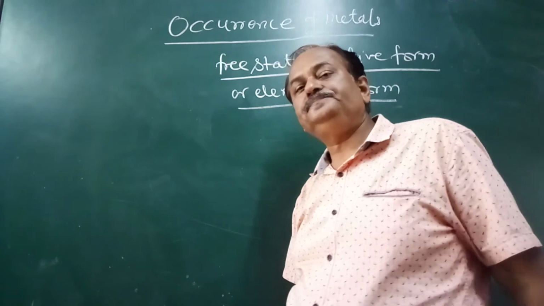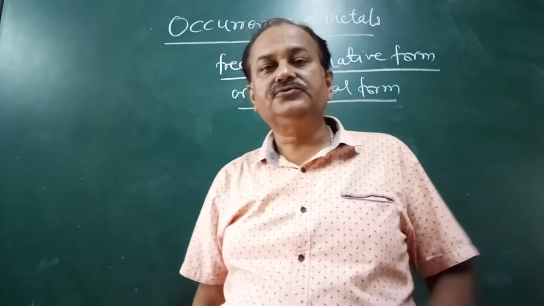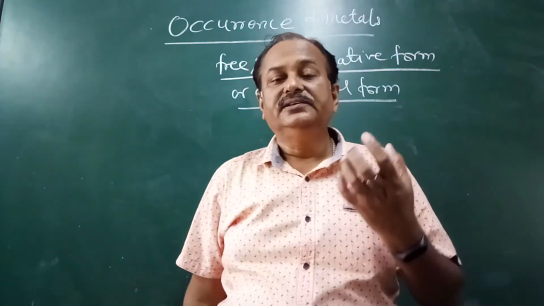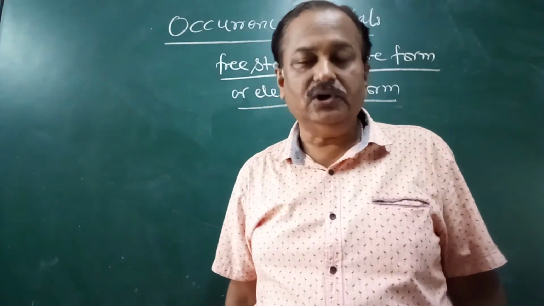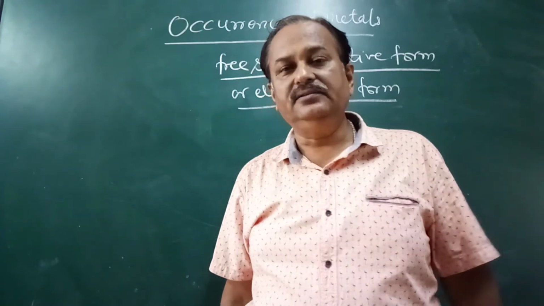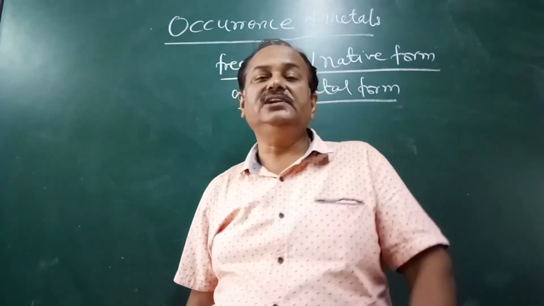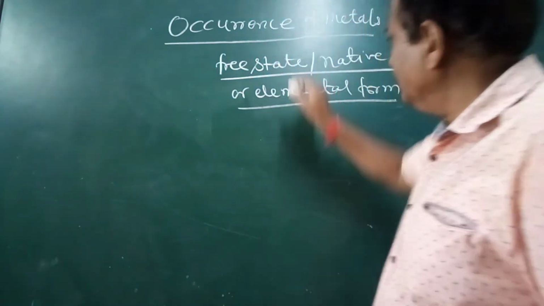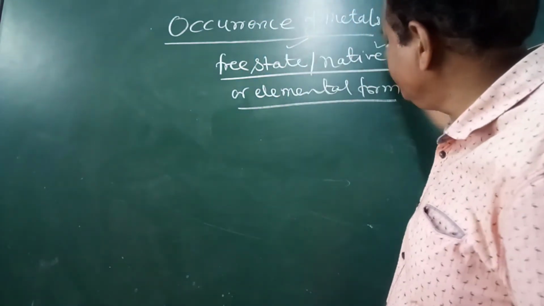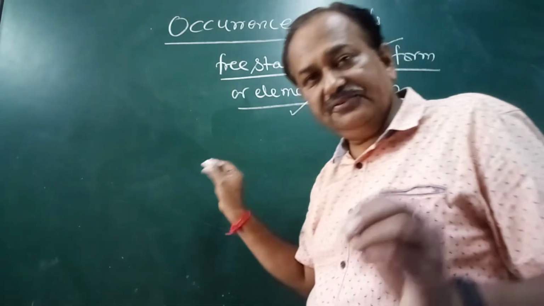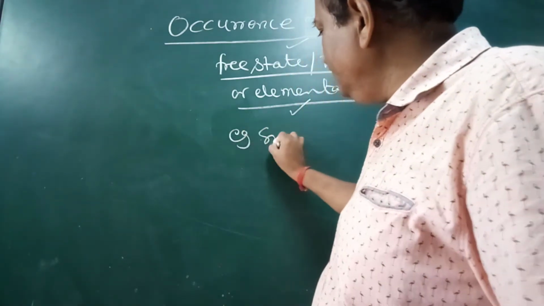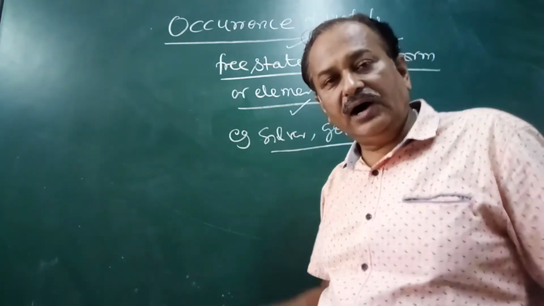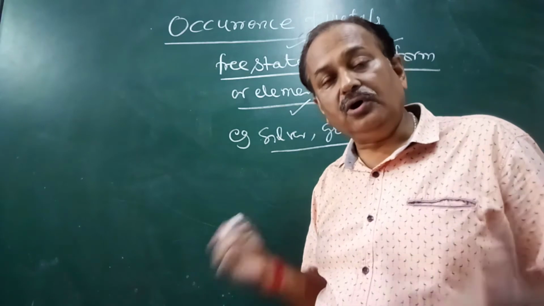When any metal is found in the form of fine particles, along with some special kind of sand or the river sand in some cases, like silver, gold, etc., that state is called either free state, native form, or elemental state. Very few metals, for example silver and gold, are found in the form of rocks.